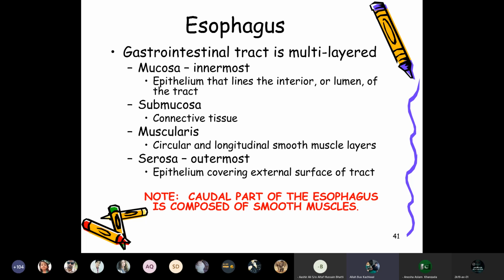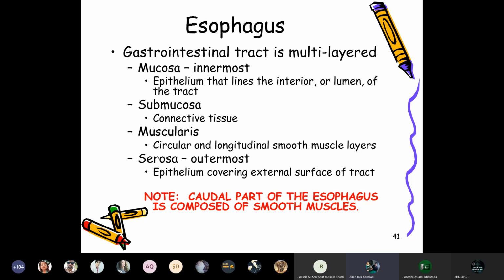These are the tunica mucosa, tunica submucosa, and tunica muscularis, with circular and longitudinal smooth muscle layers. Lastly, the outermost layer is known as the serosa, which is the epithelium covering the external surface of the tract.